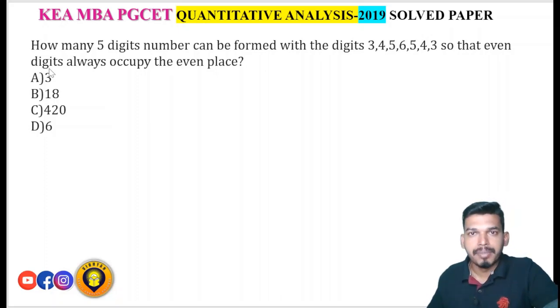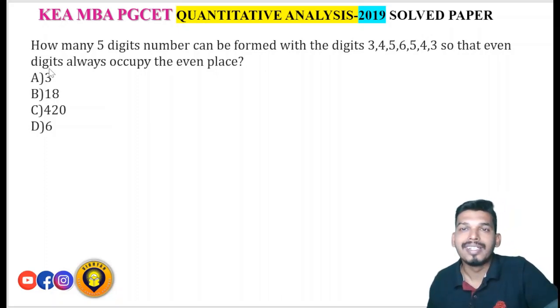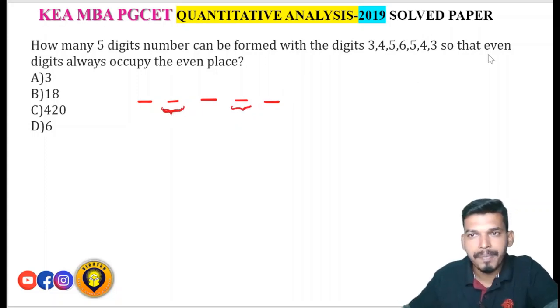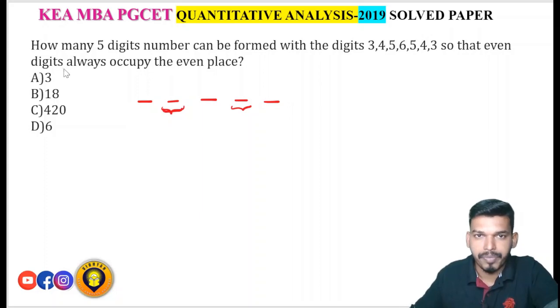How many 5 digit numbers can be formed with the digits 3, 4, 5, 6, 5, 4, 3 so that even digits always occupy the even places? See, 5 digit number. Which are the even places? The second position and the fourth position are the even places. Only even digits occupy even places.